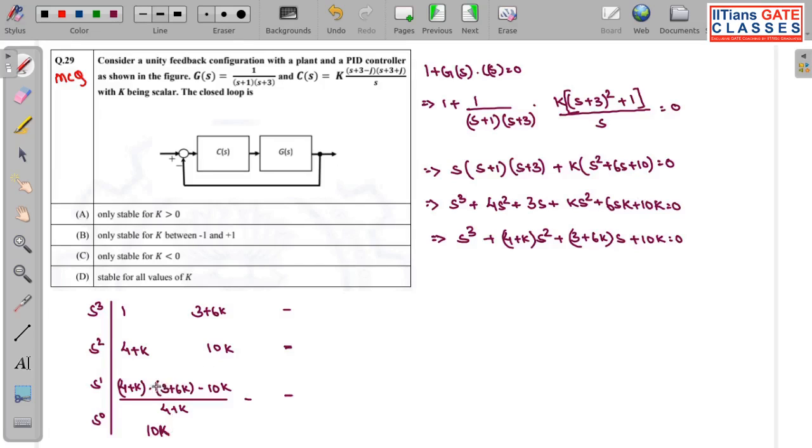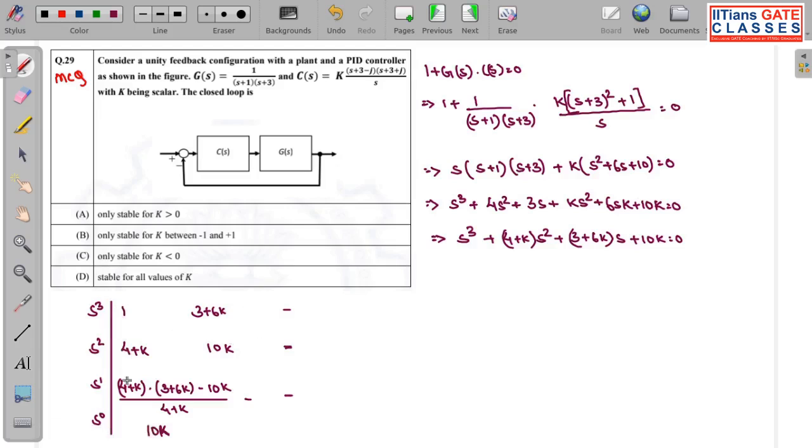So is everything okay here? I think everything is okay. Yes, 3 plus 6K, 4 plus 10K. Yeah, this is correct, so we got this term. Everything is fine here. So now let me ask you, what is the stability criterion using the Routh-Hurwitz table?